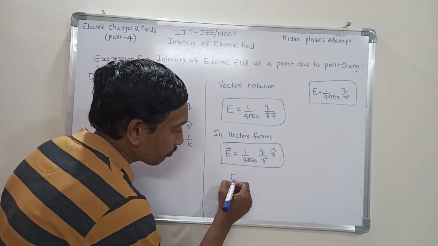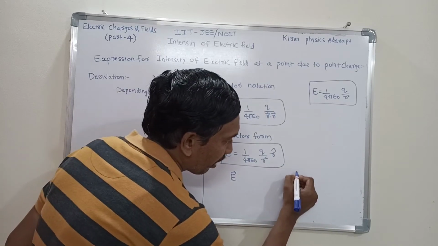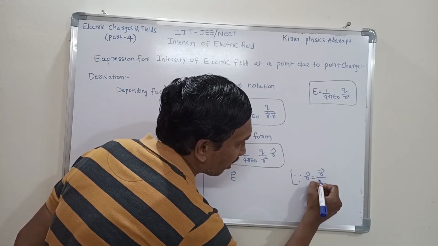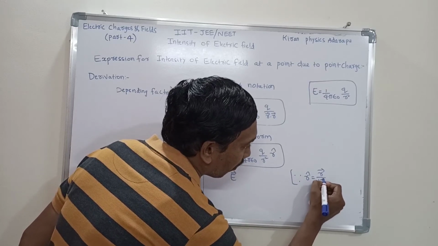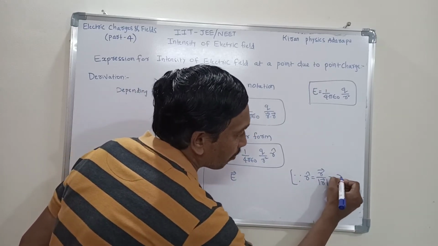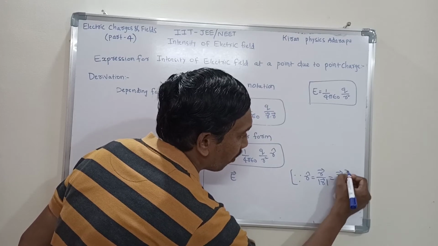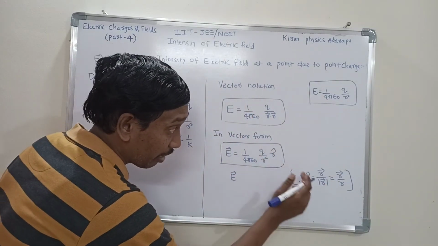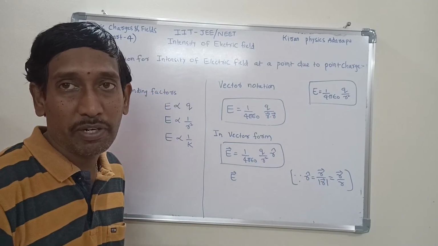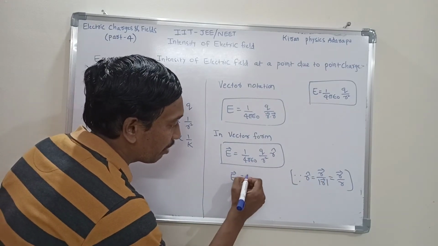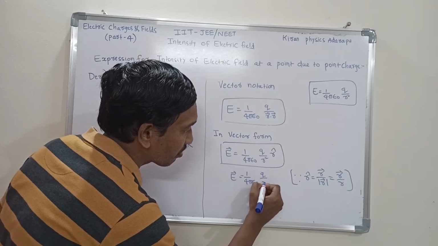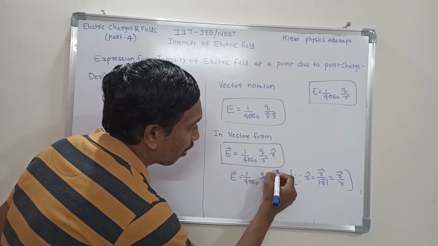But we know one more expression from the definition of unit vector, that is r bar by r, or mod r bar. Mod r bar stands for r. That means r cap is r bar by r. Here, instead of r cap, write this expression. You get the expression in vector form. E bar is equal to 1 by 4 pi epsilon naught into q by r square into r bar by r.